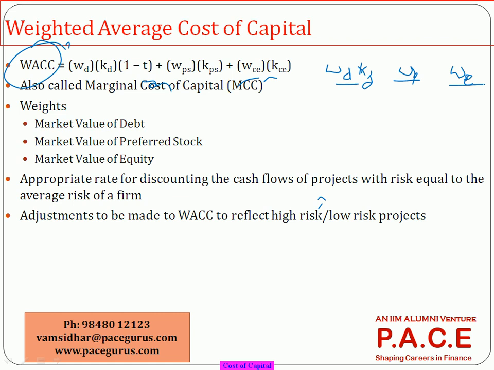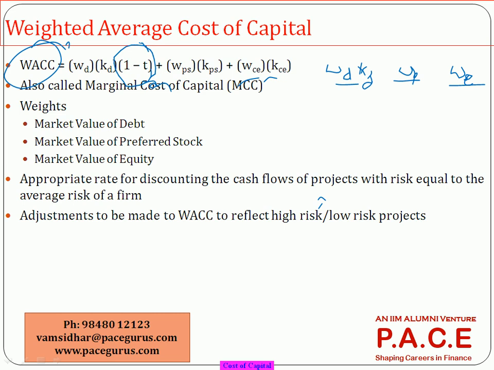Now, the only thing that is slightly confusing is this subtraction of 1 minus t. Otherwise, you look at it: WD, weightage of debt, into cost of debt; weightage of preference shares into cost of preference shares; weightage of common equity into cost of common equity. There is only one aspect that is slightly different, called 1 minus t as part of the cost of debt.